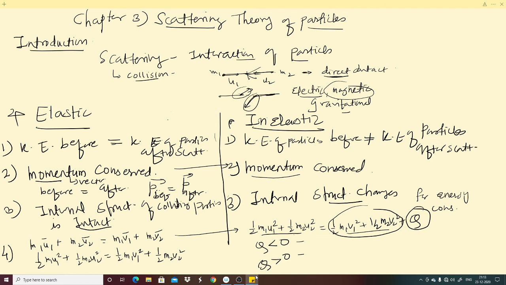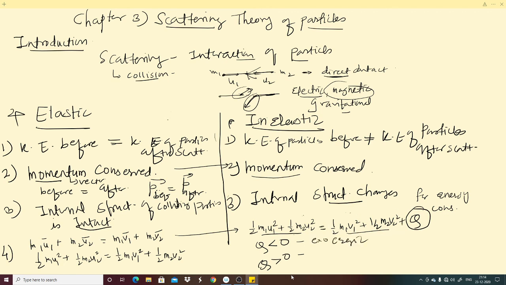It means energy is released during the process, so this process is known as an exoergic process. Here Q is negative, exoergic.